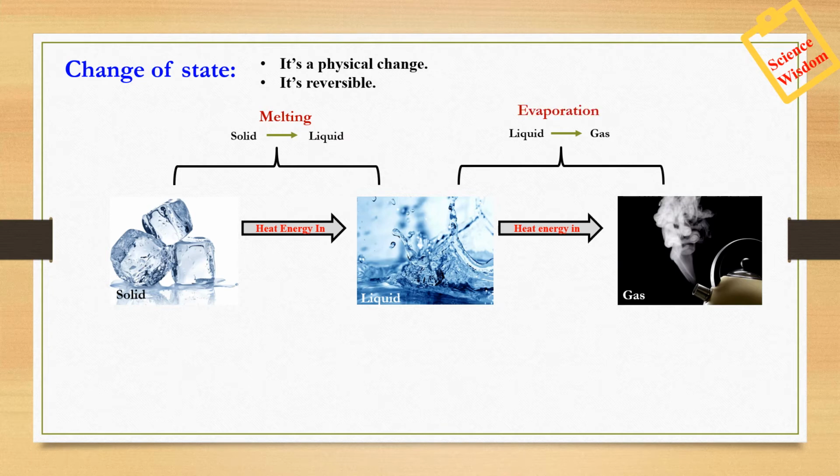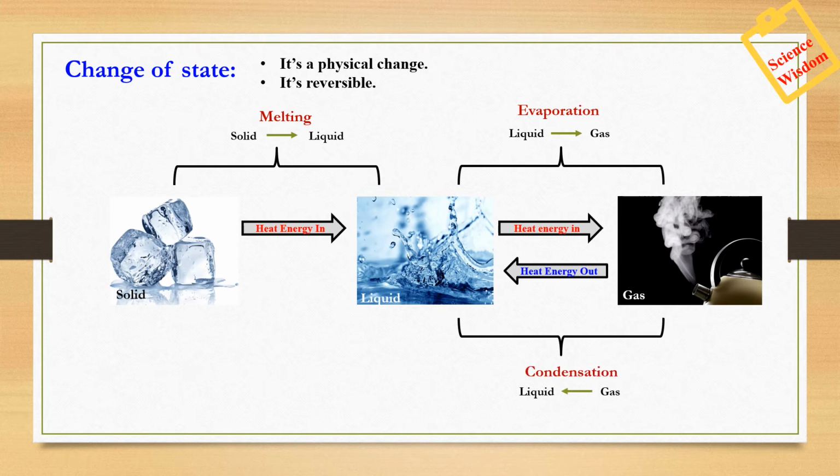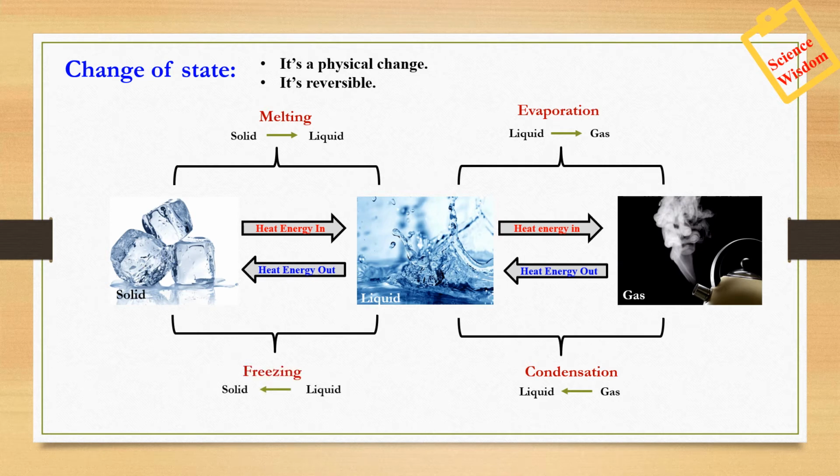The conversion of gas back to liquid releases energy, and this process of change from gas to liquid is called condensation. The change of liquid to solid state also releases energy and is called freezing, that is liquid to ice, right?